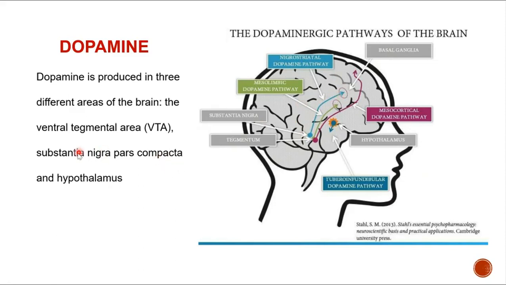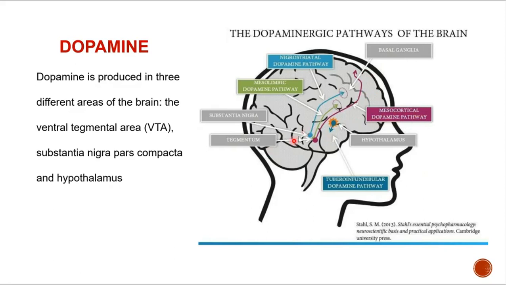Then comes your ventral tegmental area. Tegmentum is the midbrain area near the superior colliculus. From there, the fibers go to the cortex, and we call this the mesocortical dopamine pathway, since it is going to the cortex and is dopaminergic in nature.